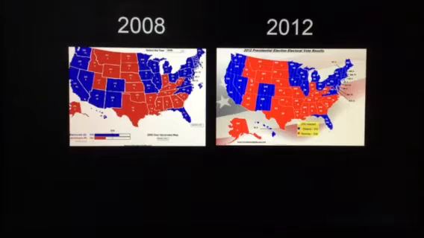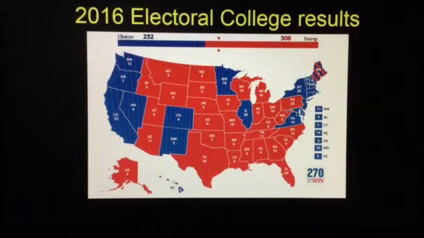But it still was a pretty big victory for President Obama, 332 electoral votes in 2012. Romney had 206. Again, remember, 270 is needed to win. The 2016 election was a very controversial election with a very contentious campaign. The results were for President Trump, 306 electoral votes versus Clinton's 232.